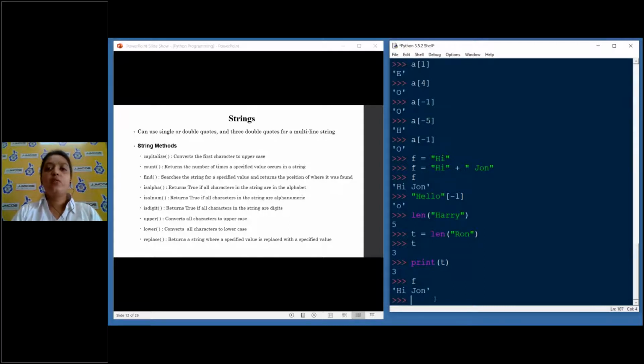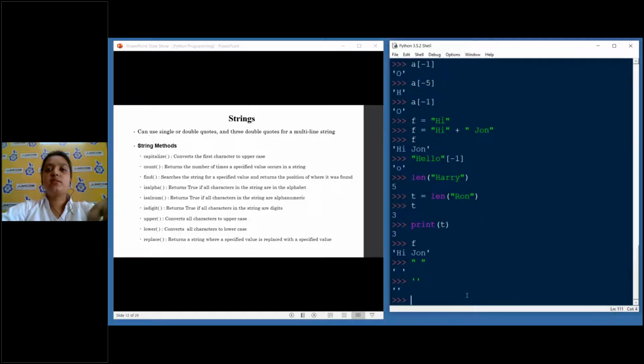We'll begin this slowly. In the first line, you can see I've written: can use single or double quotes, and triple double quotes for multi-line strings. Now you see sometimes I'm using double quotes, sometimes I'm using single quotes. What it means is that Python has no restriction on using either.